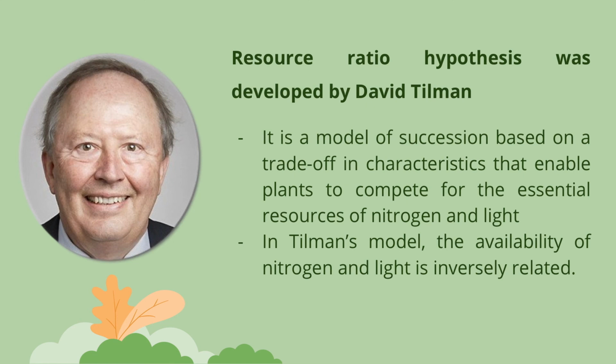Next is the resource ratio hypothesis, and this was developed by David Tilman. It is a model of succession based on a trade-off in characteristics that enable plants to compete for the essential resources of nitrogen and light. The ability to effectively compete for light is associated with the allocation of carbon to the production of aboveground tissues. Conversely, the ability to effectively compete for nitrogen is associated with the production of root tissue. In Tilman's model, the availability of nitrogen and light is inversely related.